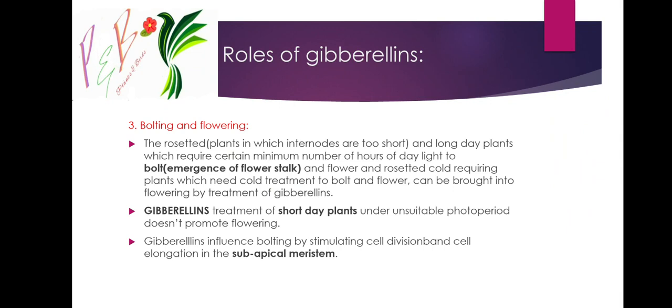But short day plants under unsuitable photoperiod. Short day plants means less than 12 hours of light. If it is 14 or 15 hours of light, then it will be hard to promote flowering. Gibberellins influence bolting by stimulating cell division and cell elongation in the subapical meristem.